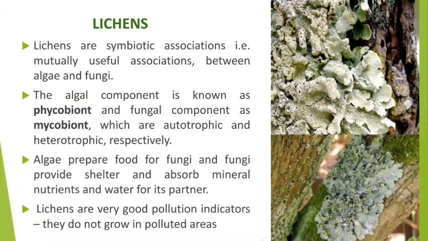Then my dear student, this symbiotic association is also a very important component present in our ecosystem. Why? Because lichens are very good pollution indicators. They do not grow in polluted areas. So wherever in any area you find lichen, that means that area is not polluted. But in a polluted area you will never find lichens. I hope that with this you have understood lichens.